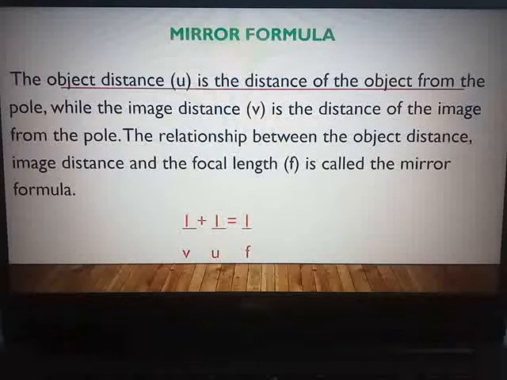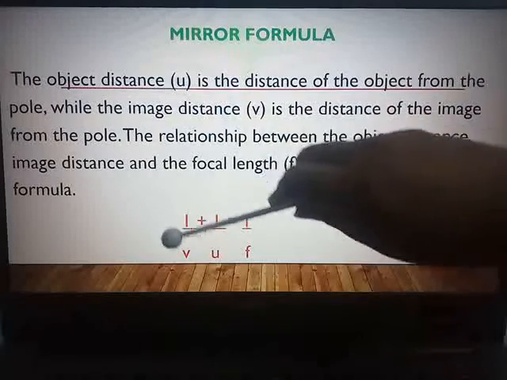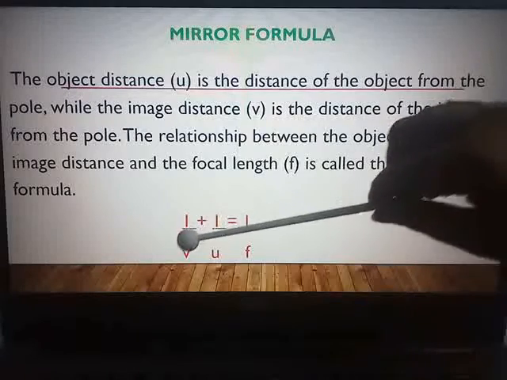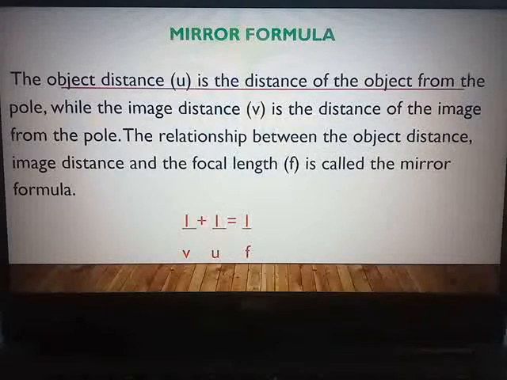Just now when I explained the sign conventions, I told you that the last point is very, very important while solving numerical examples. So here you can see, if they give you the image distance and the object distance and tell you to find the focal length, you can find it out.